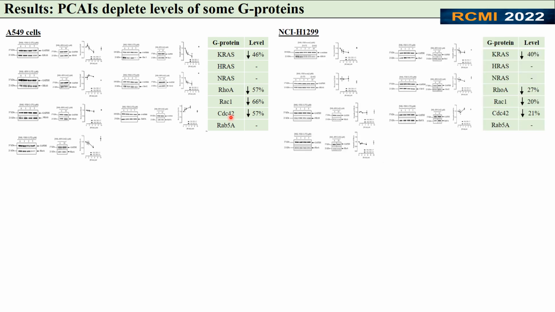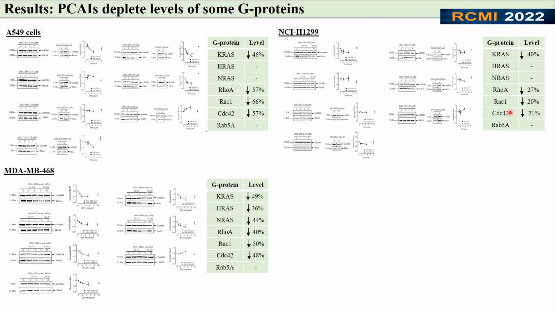In the other lung cancer cell line, NCIH-1299, KRAS, ROA, RAC1, CDC42 also showed significant decrease in their levels. However, in the breast cancer cell lines, KRAS, HRAS, NRAS, ROA, RAC1, and CDC42 showed statistically significant decrease in the levels of these proteins.